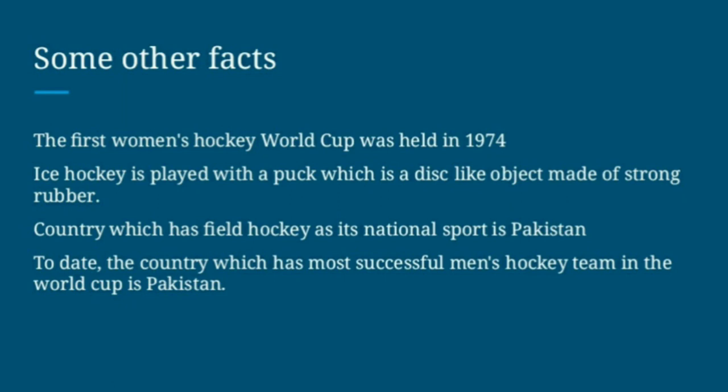Second, ice hockey is played with a puck, which is a disc-like object made of strong rubber. Third, the country which has field hockey as its national sport is Pakistan. Children, just remember, hockey is not the national game of India. It is the national game of Pakistan. To date, the most successful men's hockey team in the World Cup is Pakistan. So the national sport of Pakistan, and not India.